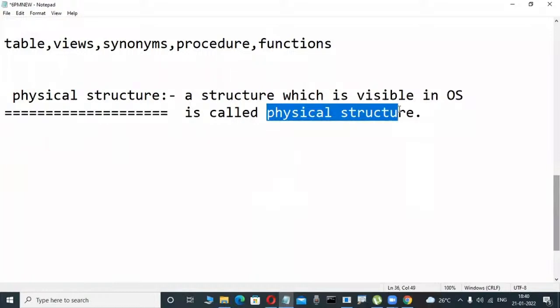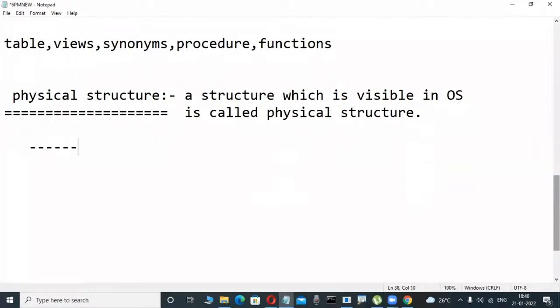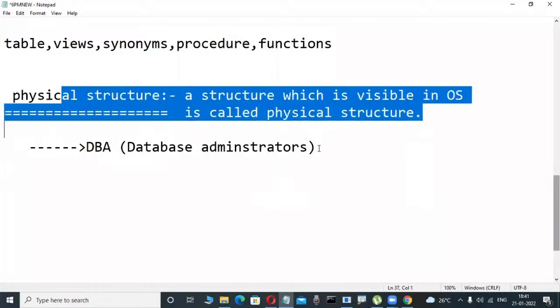But who works on the physical structure? Not me, not everyone. Some different type of persons are working on it. Who are they? The DBA, database administrator. In a project, some other types of persons are there in the database, but only database administrators work on the physical structure.